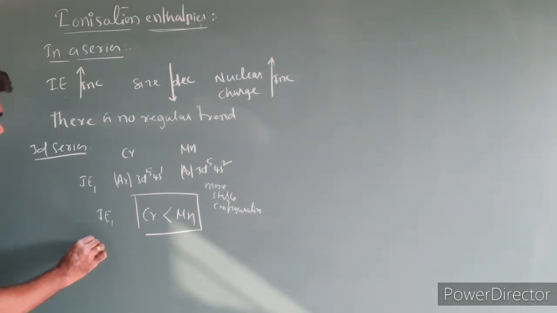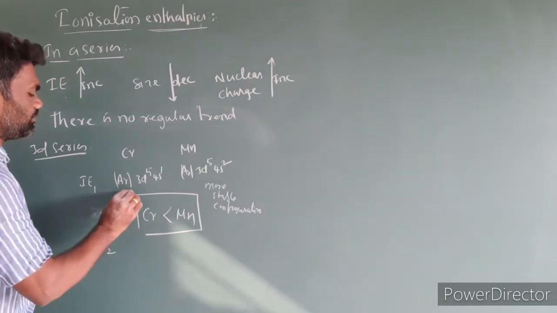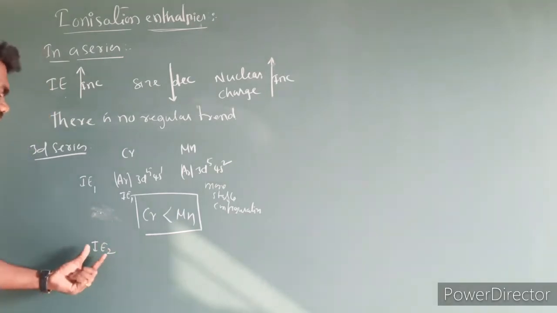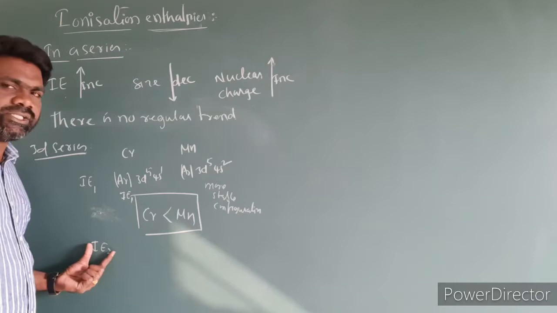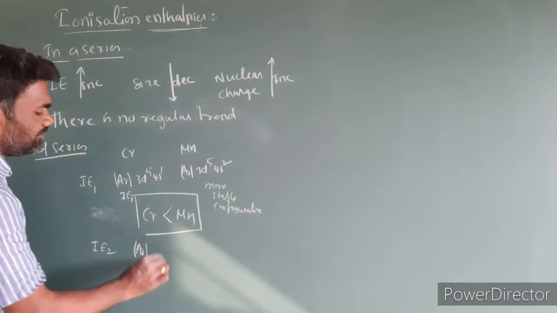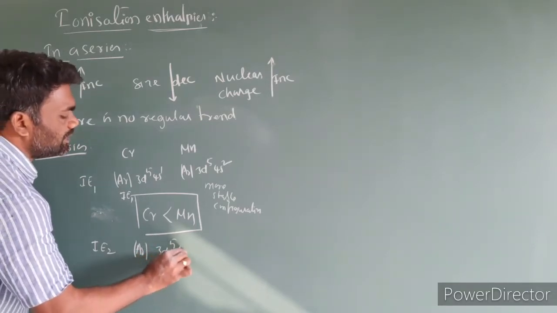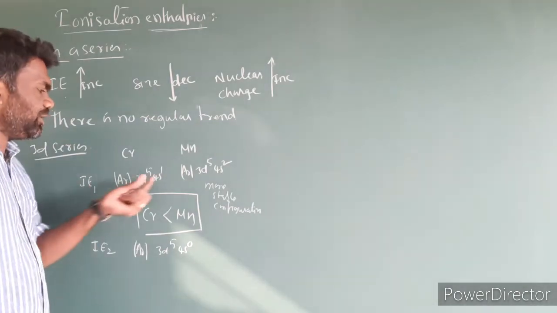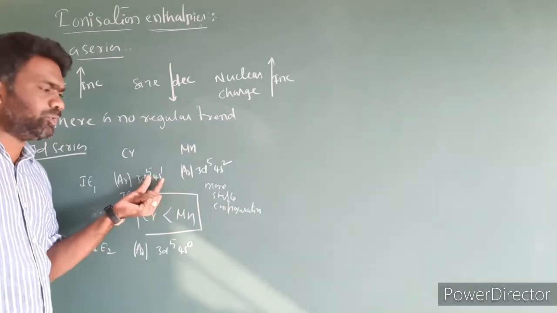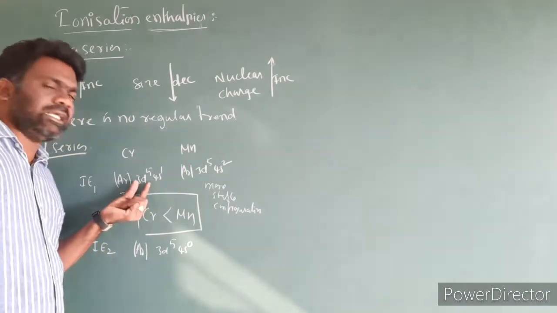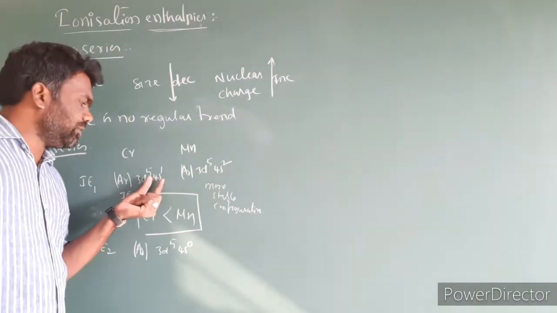Next, I am taking IE2, ionization energy 2. IE2 means the energy required to remove the second electron. So the energy required to remove the second electron is called ionization enthalpy 2, the second ionization enthalpy. After removing the first electron, the configuration we get is 3d5 4s0, because in IE1 we already removed one electron. First we have to remove the electron from the outermost energy level. So first we have to remove the electron from the 4s orbital, then from the 3d orbital.